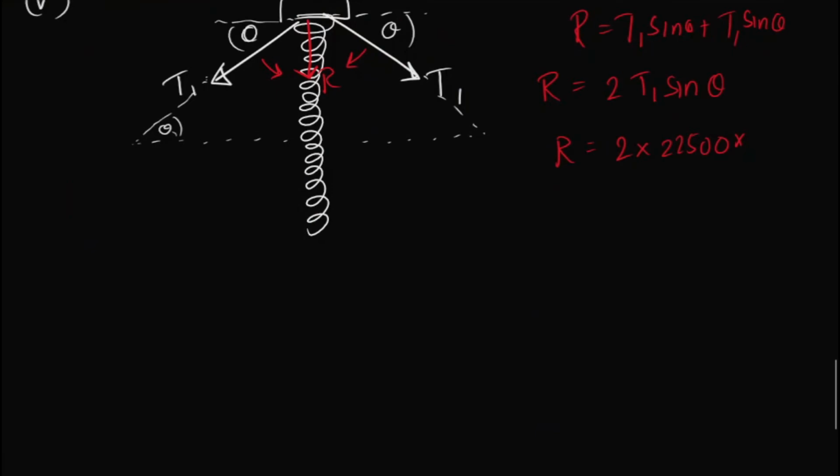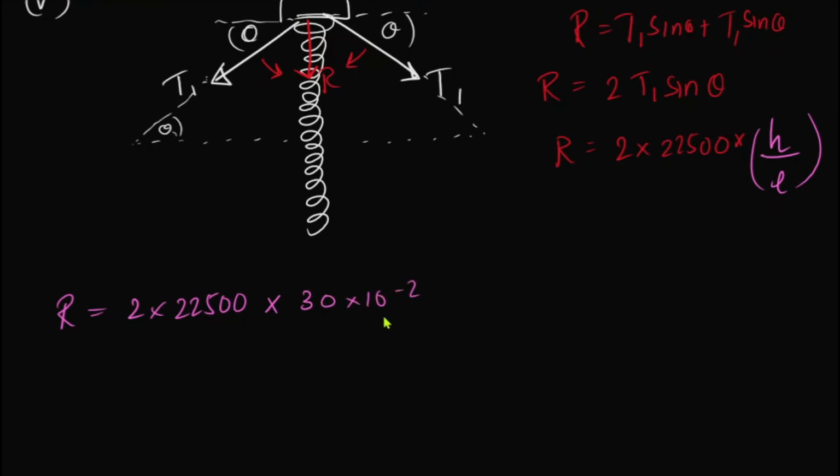So R is in that case going to be 2 into 22500. What is H? H they have given as 30 centimeters, 10 to the minus 2. L they have given as 50 centimeters. So if you simplify this, you are going to get a downward resultant force of some value, right? I'm not going to simplify that.